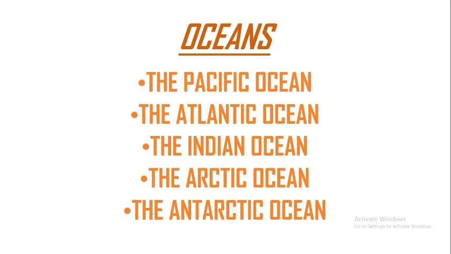Next one is Arctic Ocean. Arctic Ocean extends around the Arctic. Okay, and it is the smallest ocean and also said to be the one with the least average depth, or we can say it is the most shallow ocean. Many countries of northern Europe and Greenland are in its southern periphery.